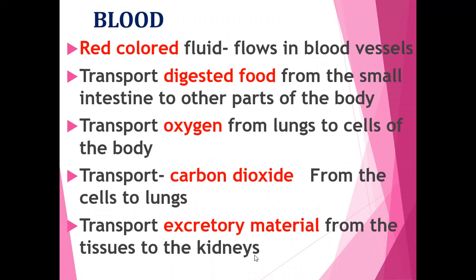Now once again, we can see what is the color of blood. Red color. It flows in blood vessels. It transports digested food, transports oxygen from lungs to cells, transports carbon dioxide from the cells to lungs, and also transports excretory material from the tissues to the kidneys.